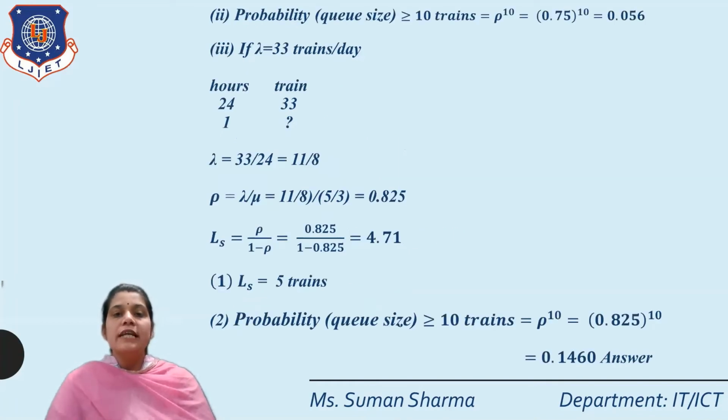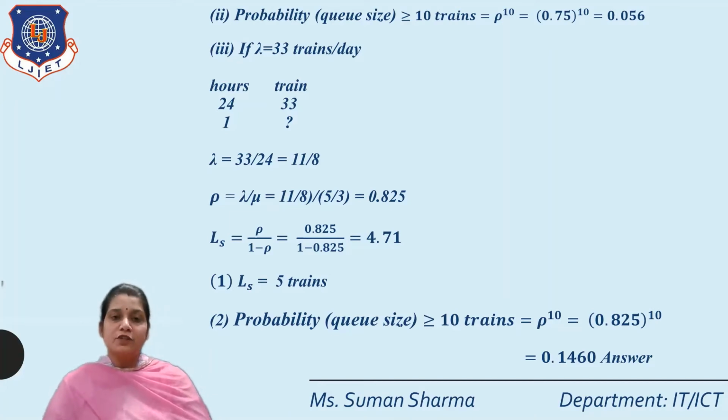Okay, so the second one is the probability that the queue size exceeds 10 trains. Exceeds 10 trains, that means greater than or equal to 10 trains. So the formula is rho raised to the power 10. That means we put here the value of rho is equal to 0.75 whole raised to the power 10 is equal to 0.056.